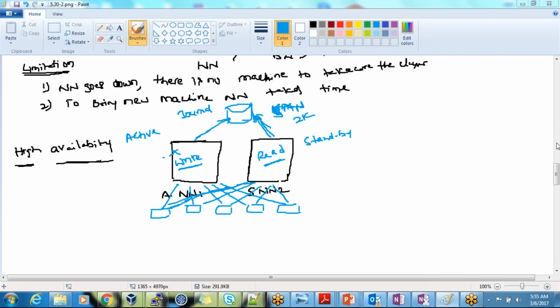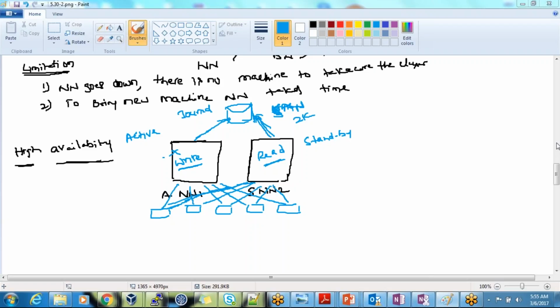Veera, what is the common location that N1 and N2 share? You can keep one central machine, which we normally call a storage area network, or you can keep it as a ZooKeeper service. You can bring in the ZooKeeper service, which can coordinate with these two nodes on the configurations, or you can keep one machine that works as central storage.